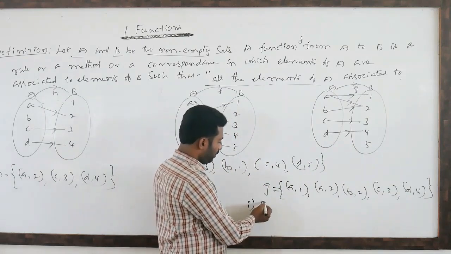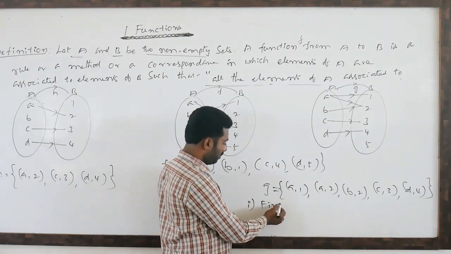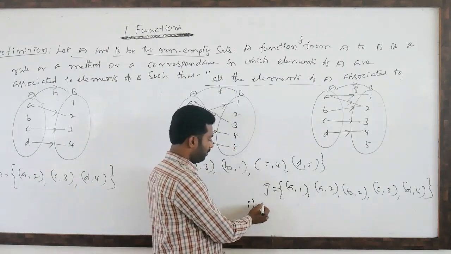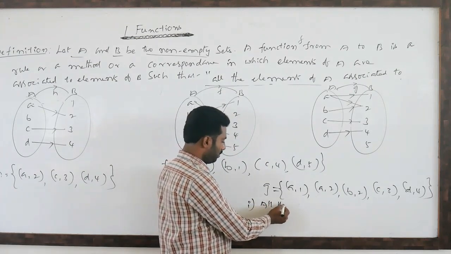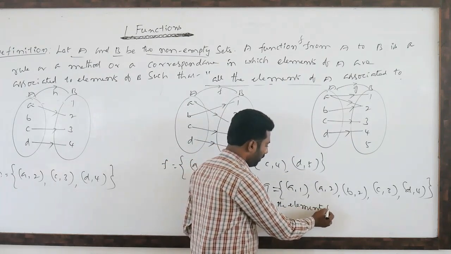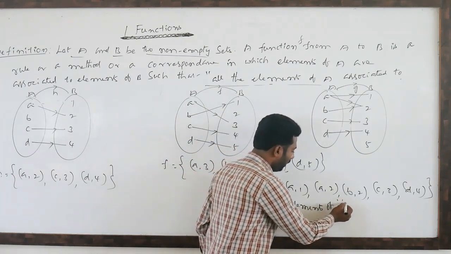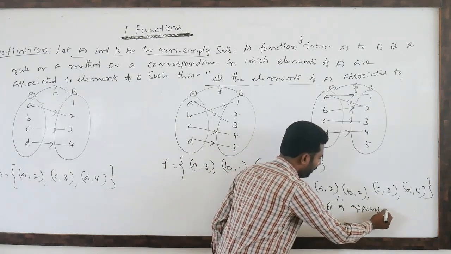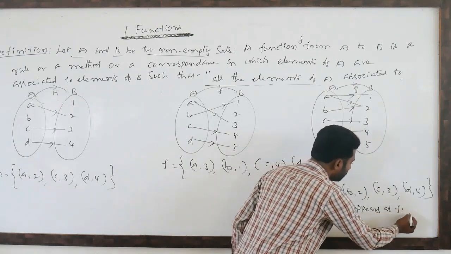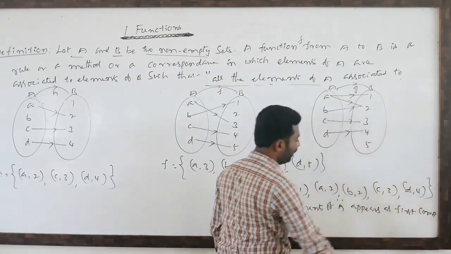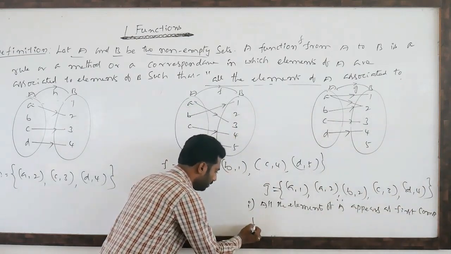All the elements of capital A should appear as first component in any one of the ordered pairs.